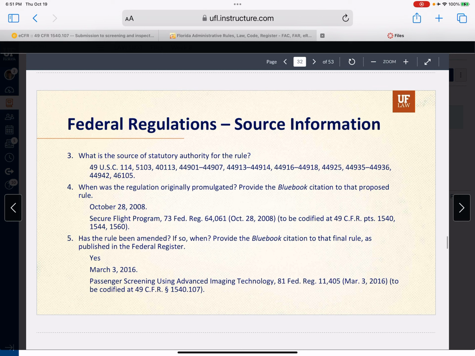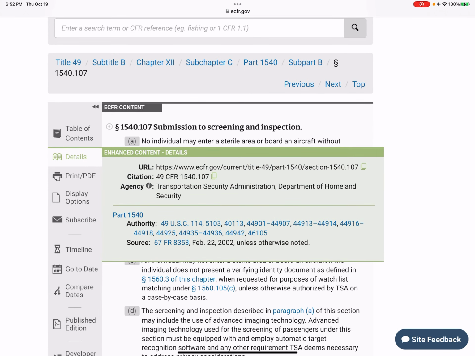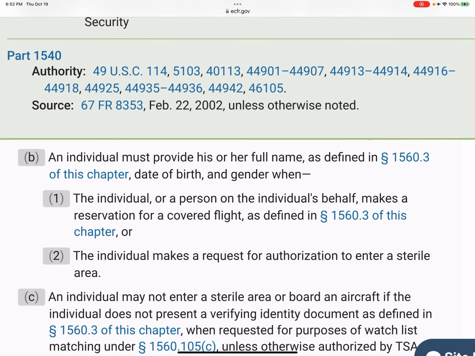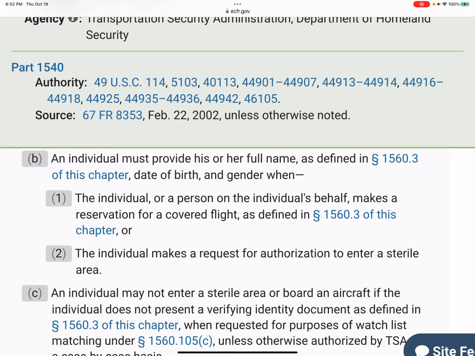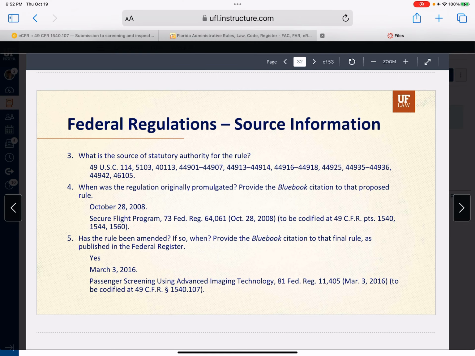Source information. What is the source of statutory authority for the rule? What is the enabling statute? That is also here. I'm still on the details screen, right? And you see where it says authority, 49 USC 114, 5103, all of that, okay? You'll see that entered there as the answer for number 3, okay?